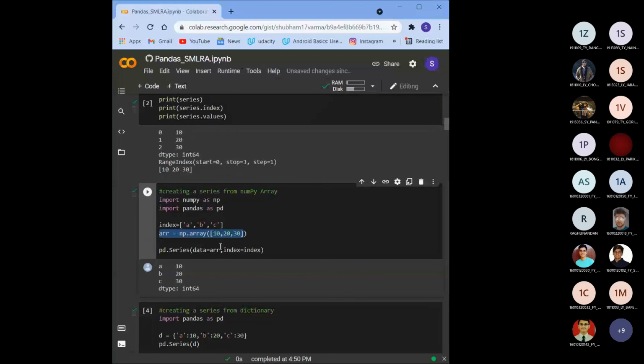Now suppose you want to convert a dictionary into pandas. The same Series function can be used. The dictionary can also be easily converted into pandas.